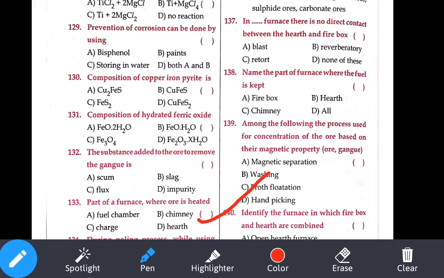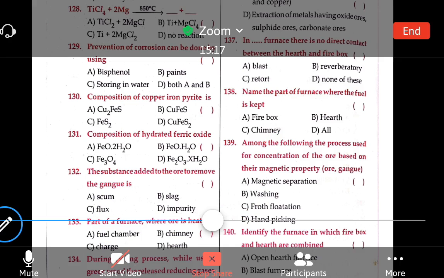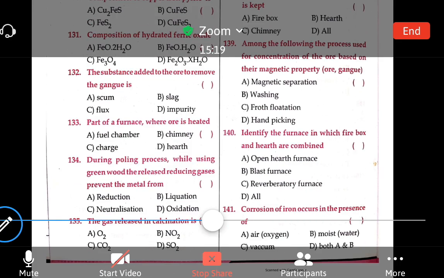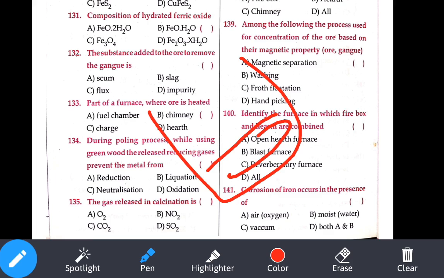During the poling process, green wood is used. The poling process is nothing but purifying the metal: we use a thick green wood and stir it continuously so that the impurities can be removed. So here it is used to prevent the metal from what? Oxidation. To prevent oxidation, we'll be using the green wood. So that is our option number D.